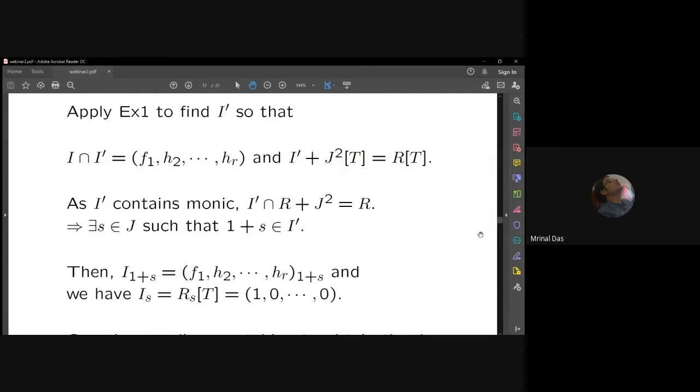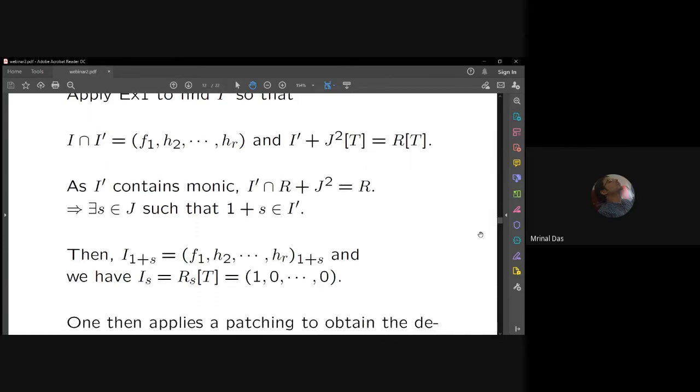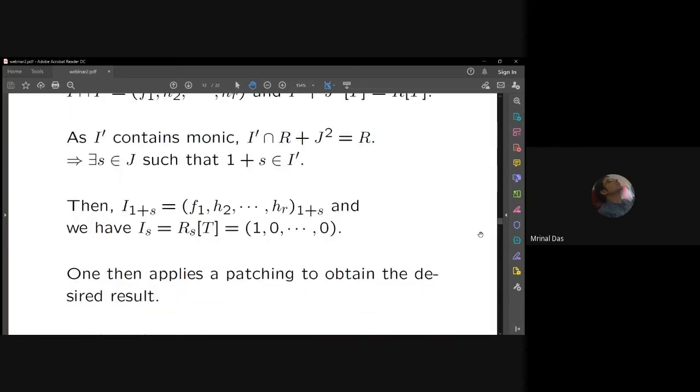Now, if I do the patching, so that is the standard patching diagram, which I am not drawing here. In the patching diagram, one inverts finally both s and 1 plus s, and then this (f1, h2, up to hr) becomes a unimodular row with a monic entry f1, and therefore this is completable, and the patching diagram gives that there is a projective module of rank r which maps onto I. So this proves Mohan Kumar's result.